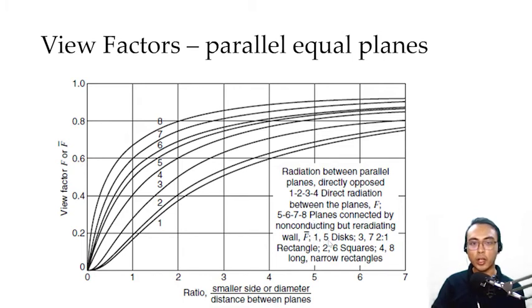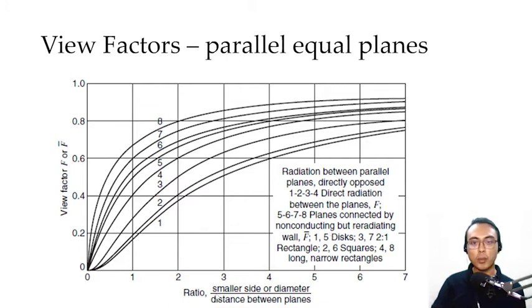We use curves 1 and 5 for disks or circles. We use curves 3 and 7 for 2:1 rectangle, or the length is twice the width. We use curves 2 and 6 for squares, and curves 4 and 8 for long, narrow rectangles.